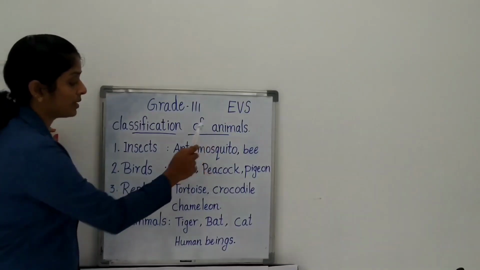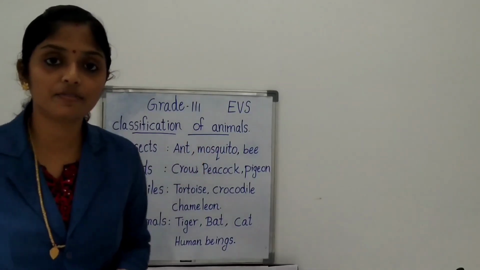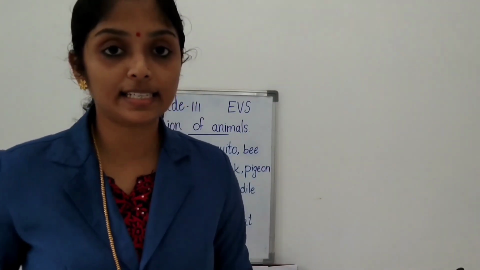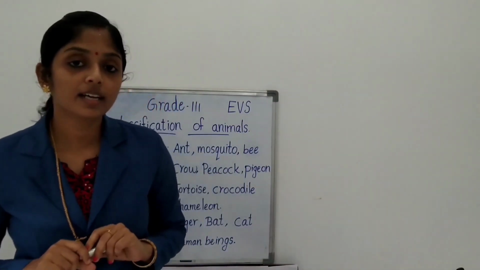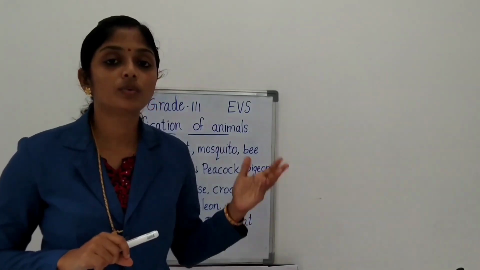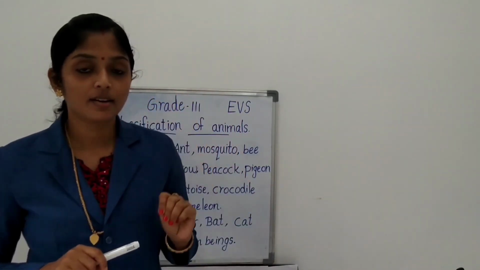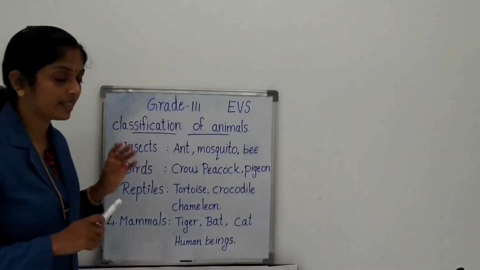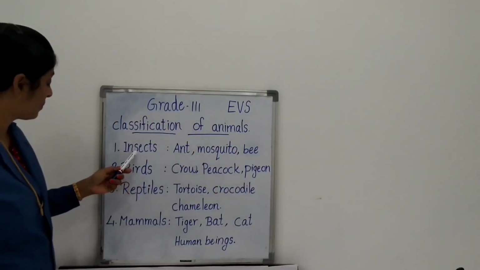Classification of animals. We can classify the animals into 4 categories. We can classify the animals into how many categories? 4 categories. Which are they? We will check which are the 4 categories. Look at that board.